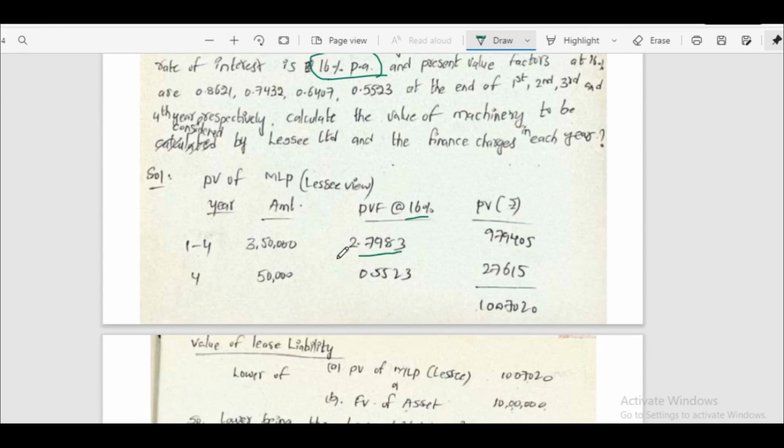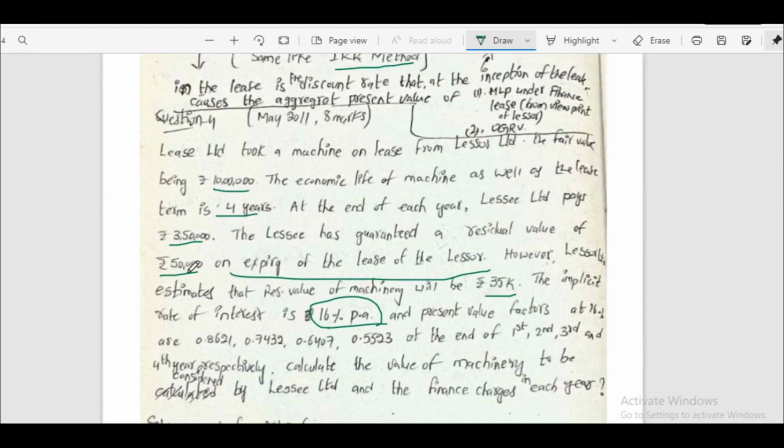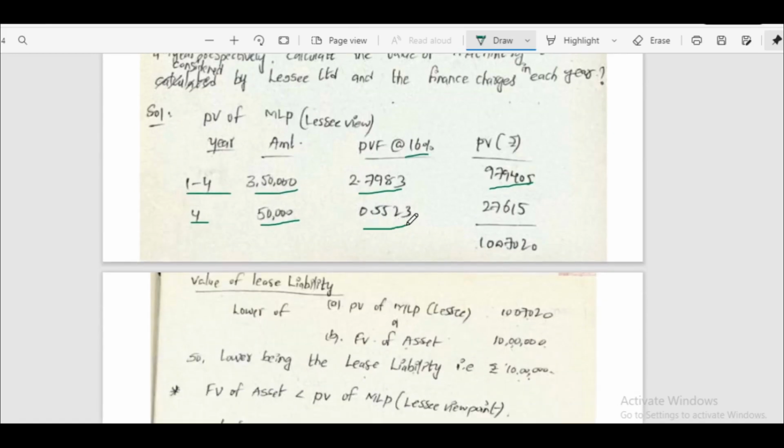16%, this is the annuity factor for the first 4 years. 3,50,000 is the lease rent, so the present value is 9,79,405. For the 4th year, we have to consider the gross residual value also. In the question, 50,000 is given as the gross residual value. So this is the discounting rate. So the present value of minimum lease payment is 27,615. This is the present value of minimum lease payment.